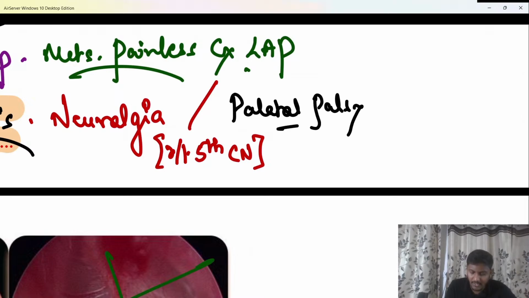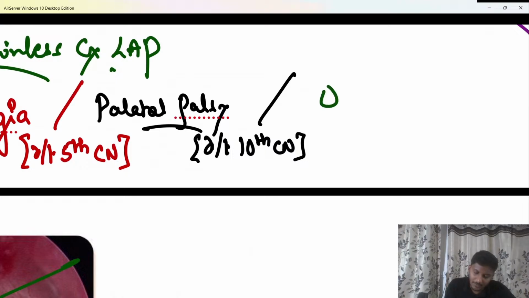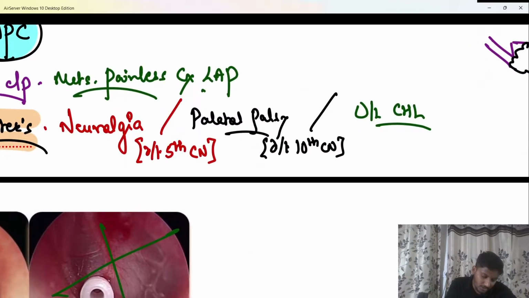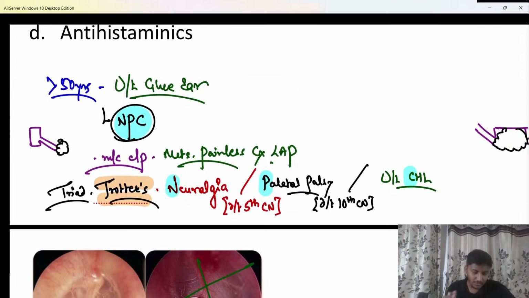So if the patient is having a palatal palsy, that is due to the 10th cranial nerve, your vagus nerve involvement. So due to vagus nerve involvement, the patient is going to have palatal palsy. And third, the patient is going to have unilateral conductive hearing loss due to the unilateral glue ear, which is seen due to a nasopharyngeal carcinoma. I hope all of you are quite aware about this NPC over here. N for neuralgia, P for palatal palsy, and C for unilateral conductive hearing loss. So hopefully that's clear to all of you now. So that is a feature of NPC, nasopharyngeal carcinoma.